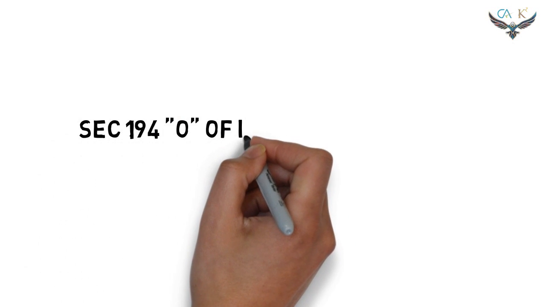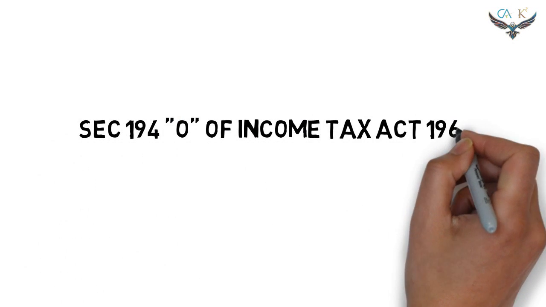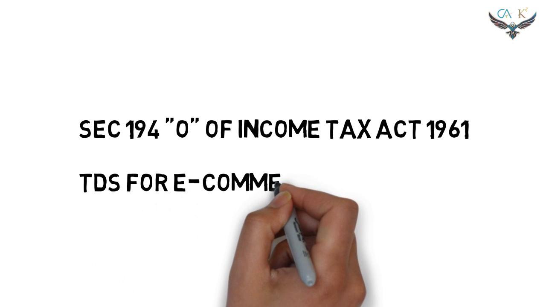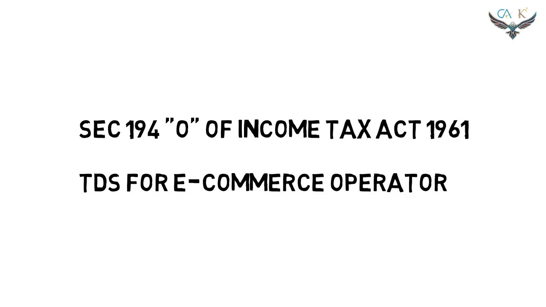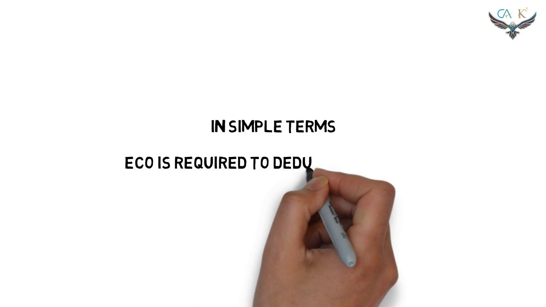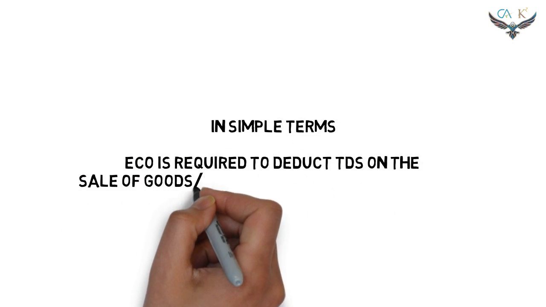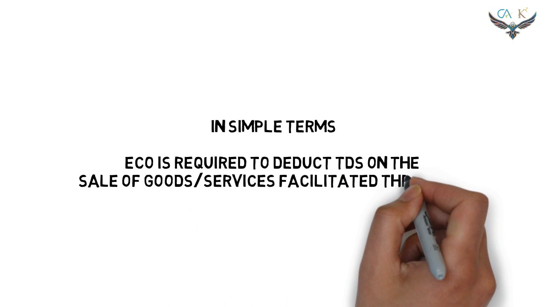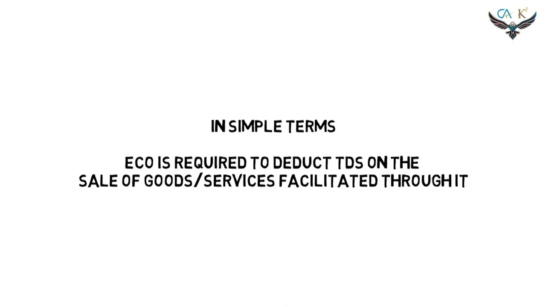Hello everyone. In this particular video, we are going to study about section 194O of Income Tax Act, the TDS for e-commerce operator. In simple terms, it means the e-commerce operator is required to deduct TDS on the sale of goods and services that are being facilitated through the e-commerce platform.